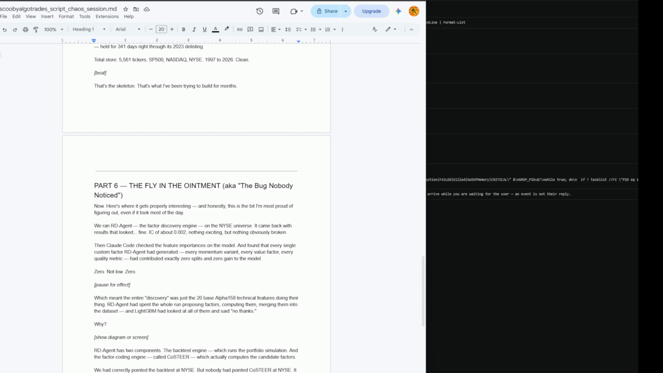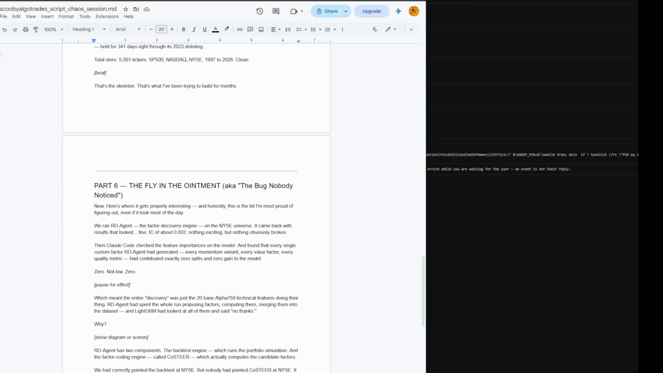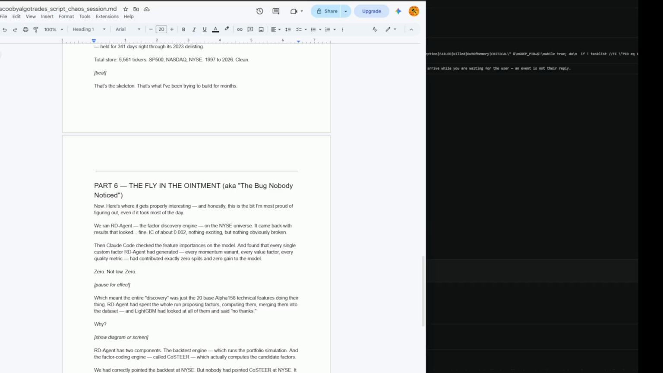So part 6, fly in the ointment, aka the bug nobody noticed. Now, here's where it gets properly interesting, and honestly, this is the bit I'm most proud of figuring out, even if it took most of the day. Because I've been saying for days that there's a fly in the ointment, and I didn't think we'd found it, but eventually we did find it.